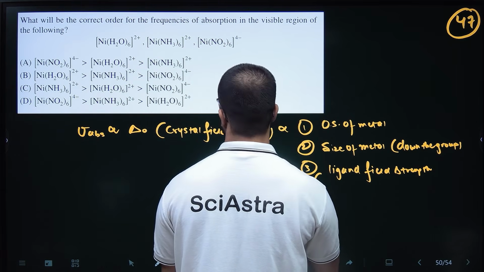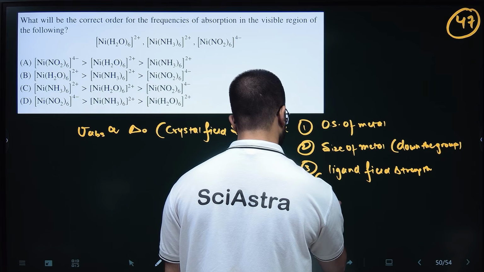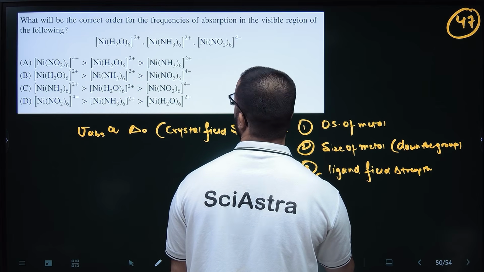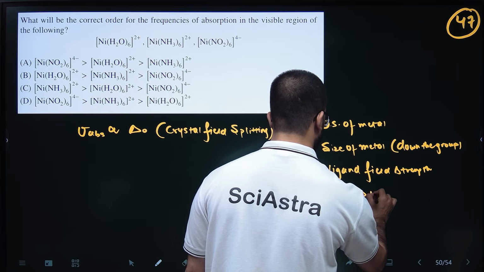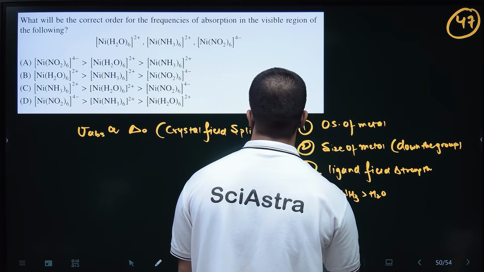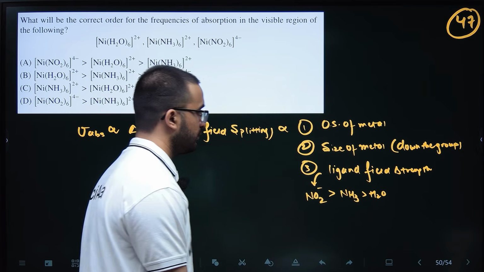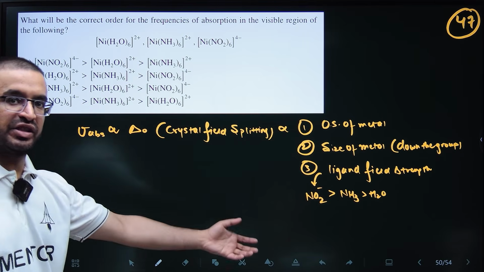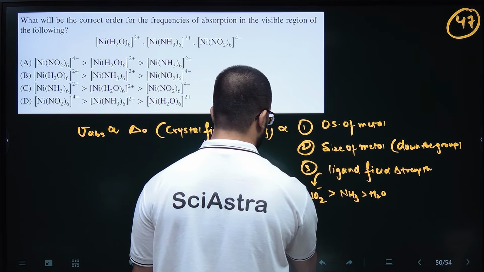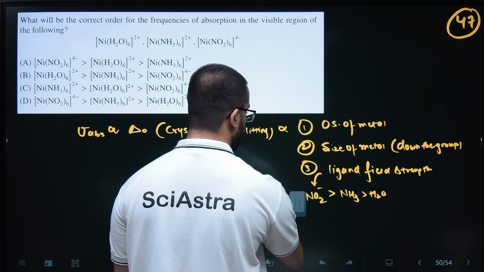So ligand field strength is highest for NO2 minus, then NH3, then H2O. So if ligand field strength is high for this, then lambda naught will have this order only.